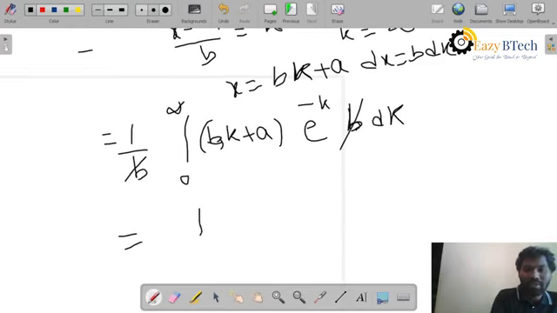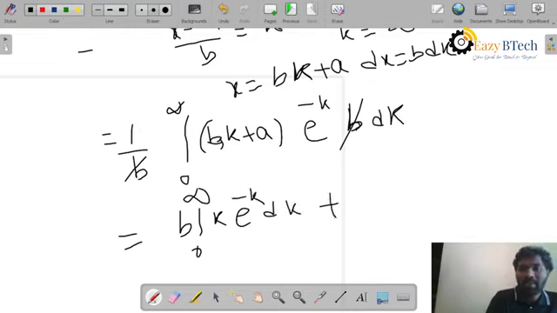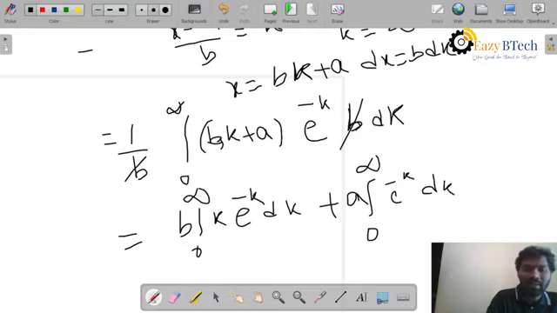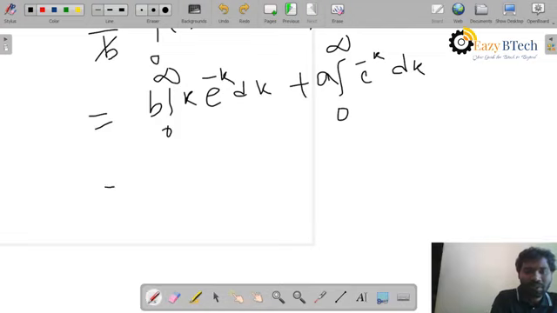which is equal to the integral from 0 to infinity. I will rearrange this equation to b into k e power minus k dk plus the integral from 0 to infinity of e power minus k dk. So I will do integration now, which is equal to b into first function into integration of second function.